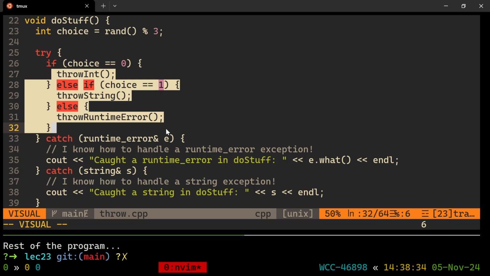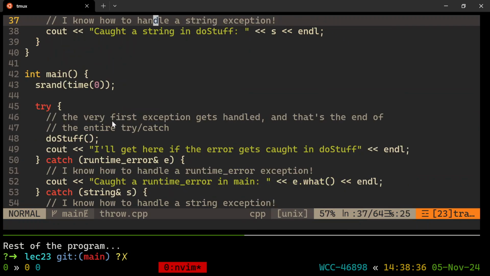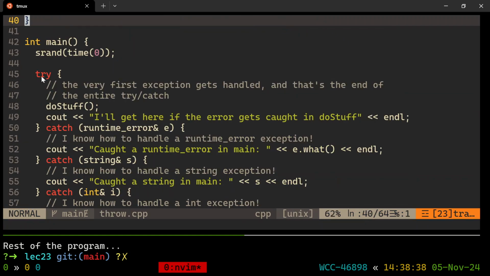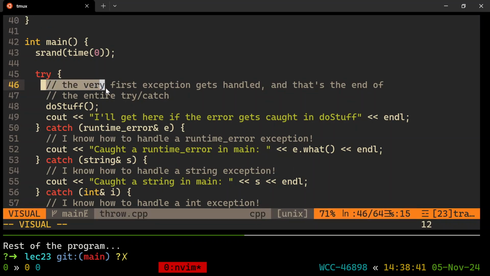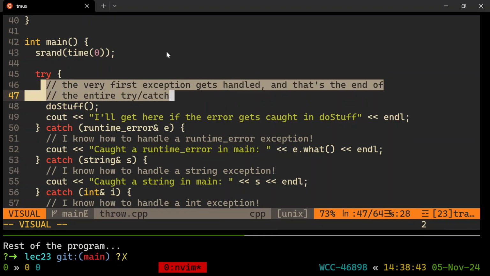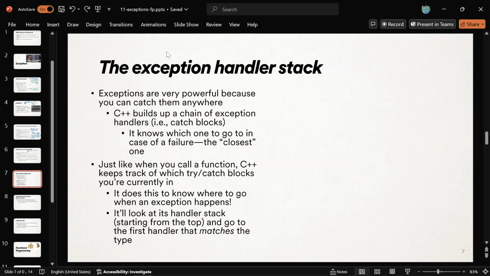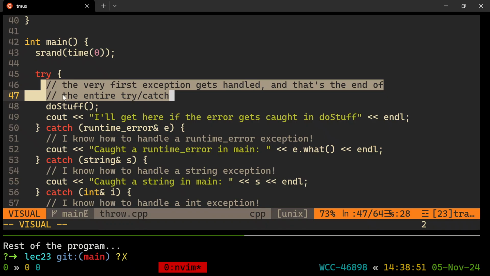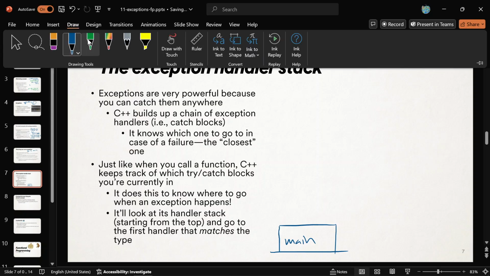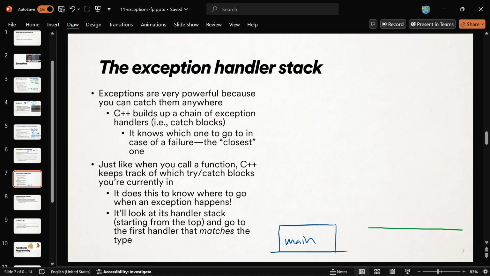So here, let me try and draw a picture of what's going on in this program. Let's say that we just started out and we're on the first line of this try block but we haven't run it yet. So we're in main right now, and we are in a try-catch. So we just make our way right inside of these braces. And there's going to be now an exception handler stack. Right now it's empty.